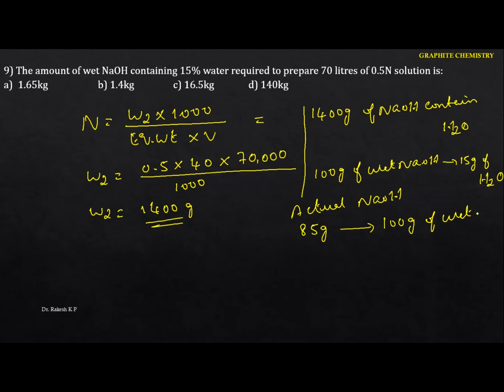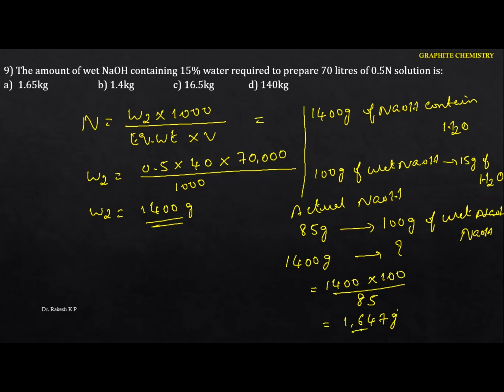But here we have 1400 gram, I want the exact 1400. So the mass of wet NaOH we have to take is 1400 into 100, divided by 85, and here we are going to get 1647 gram.